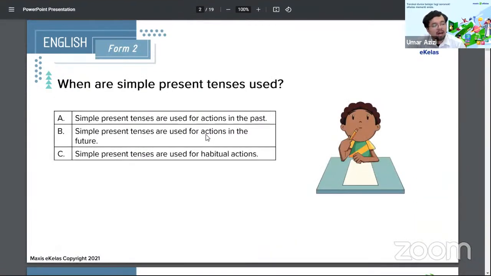So when are simple present tenses used? A, simple present tenses are used for actions in the past. Is it B, in the future, or C, for habitual actions? Which one do you think it is? So we're giving you three answers. We want you to guess A, B, or C. And the reason why we want you to guess is we want to see how strongly you understand the term simple present tense. If you get it wrong, it's fine. Now you know what your bias is, what you might think is wrong, and now you can correct it so that your thinking is correct.